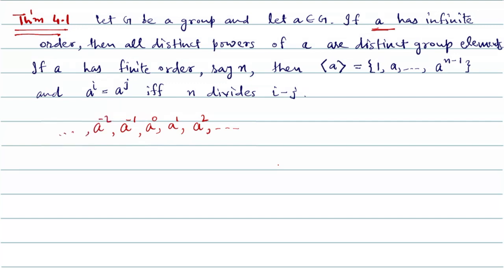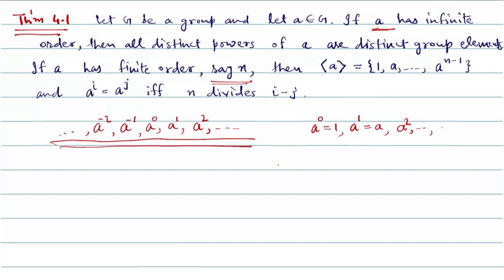The theorem says that if a is of infinite order, that means a to the power n is not 1 for any positive integer n, then all these powers are distinct group elements. On the other hand, if a is of finite order, say n, then the only distinct powers of a are these ones: a to the power 0, that means 1, a to the power 1, that is a, a squared, and so on up to a to the power n minus 1. So these are the only distinct powers of a.